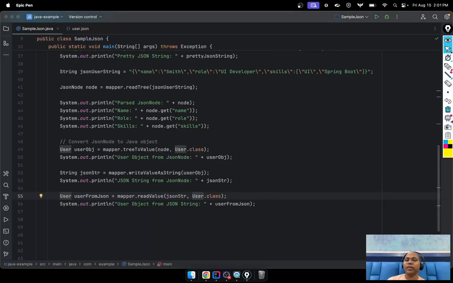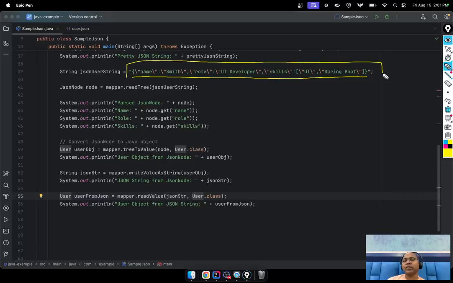Till now what we did, we have a string. This is the string JSON. Generally in your application you always receive the JSON in the form of a string from the API call. Whenever you're calling a third-party API, they return the JSON string.